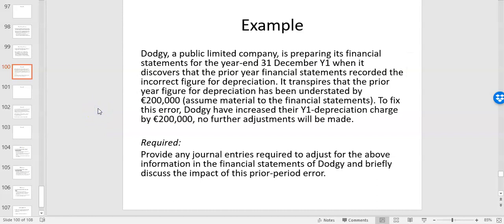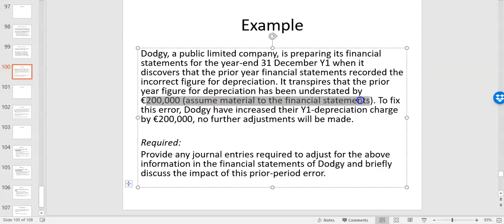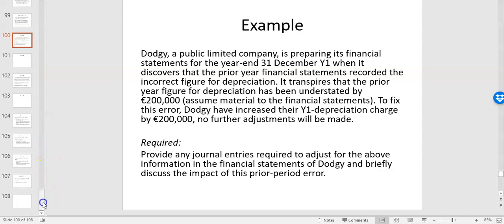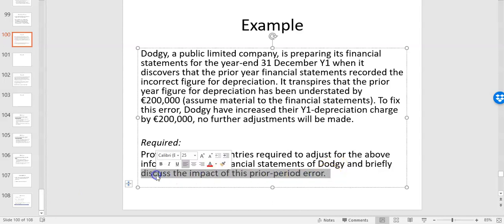The key thing here is that's not allowed in IAS 8. If it's a material error from a previous period, as we're told, you're not allowed just to adjust this year's depreciation charge, which in year one is the current year. You must go back and adjust previous years. So if that came up in an exam, we're looking for a student to reference IAS 8, to reference that this is a material prior period error, and that you have to apply the correction retrospectively. So when you're briefly discussing it, that's what we're looking for.